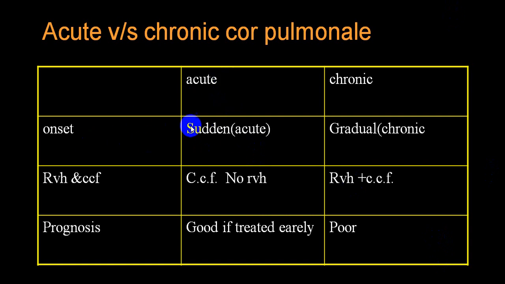In acute, onset is sudden, while in chronic it is gradual. In acute, we don't come across RVH, while RVH is a common feature in case of chronic cor pulmonale. Prognosis is very good in acute because if you treat the basic etiology, there is a complete reversal. While in chronic, it is gradually progressive and there is a poor prognosis.